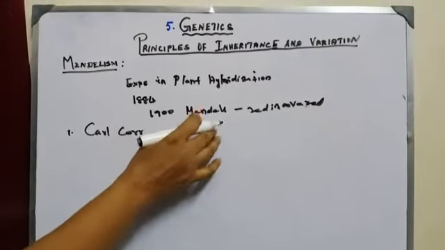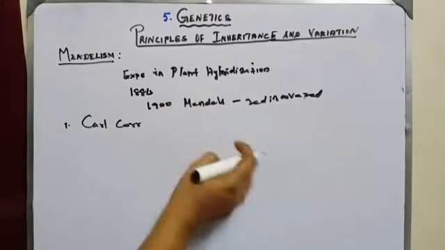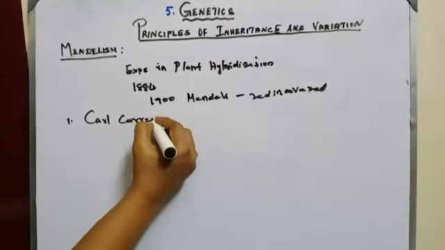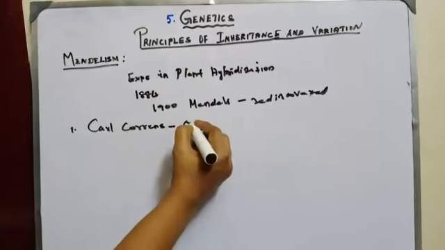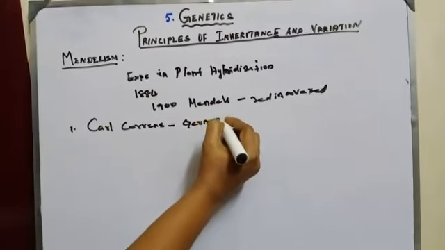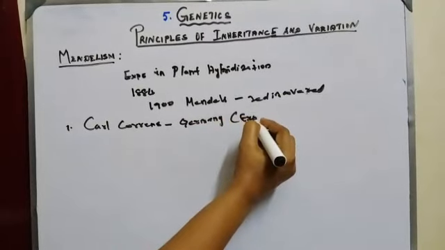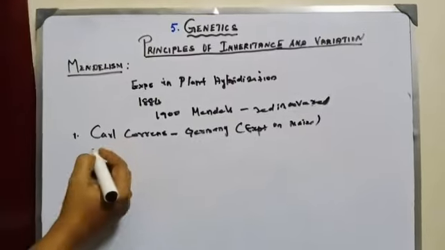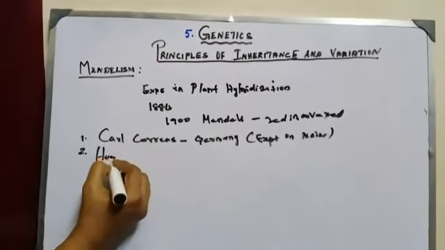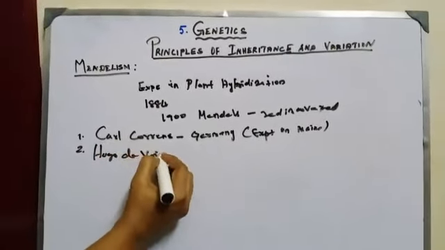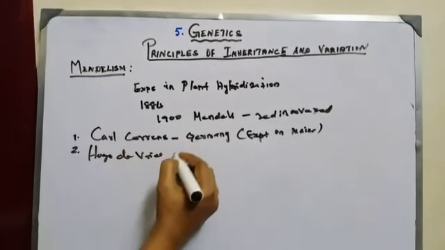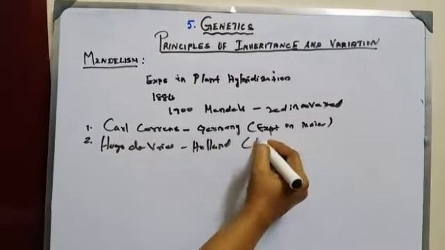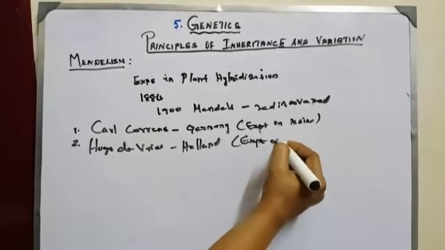First one is Carl Correns, Germany, who experimented on maize. The second one is Hugo de Vries, Holland, who experimented on evening primrose.